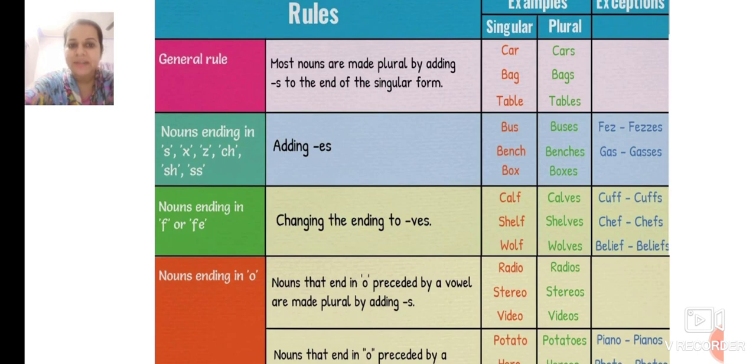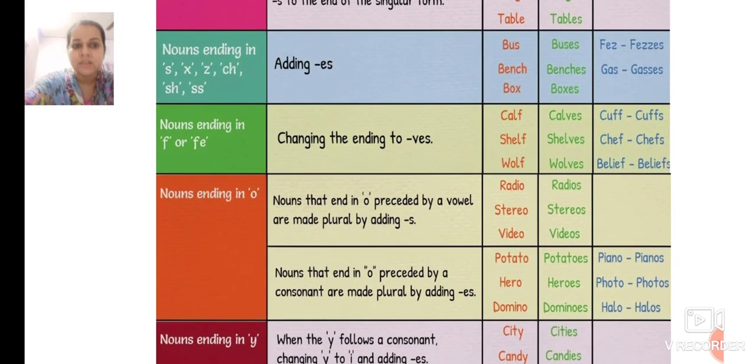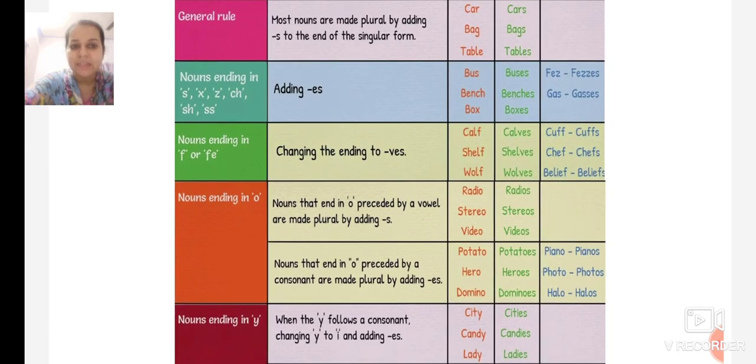Now nouns ending in f or fe, what we add? F or fe, we add ves. We remove that f and fe and we add ves. For example, calf, calves, shelf, shelves, wolf, wolves, cuff, cuffs, chef, chefs, belief, beliefs. Now these are the nouns ending with f or fe. We add ves. Now we have nouns ending in o.